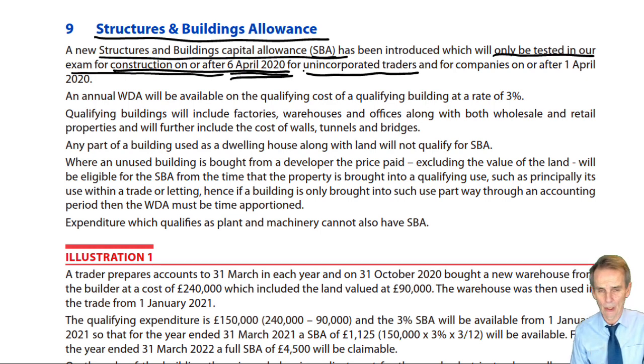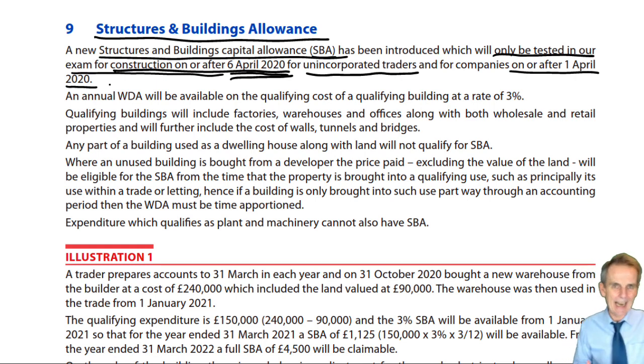We are yet to deal with companies and corporate tax, but when we come to corporate tax, we'll see that we don't deal with income tax years for individuals. We deal with financial years. And financial years kick off from, you could call it a more sensible date, the 1st of April rather than the 6th of April in any year. And hence for corporate tax, we'll only be talking about construction incurred on or after the 1st of April 2020.